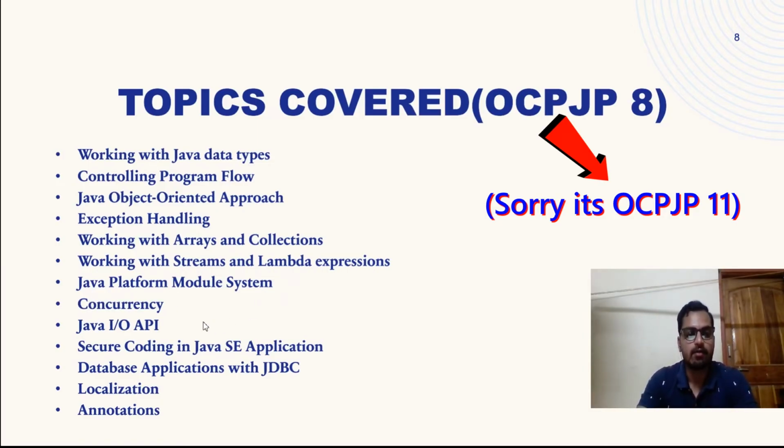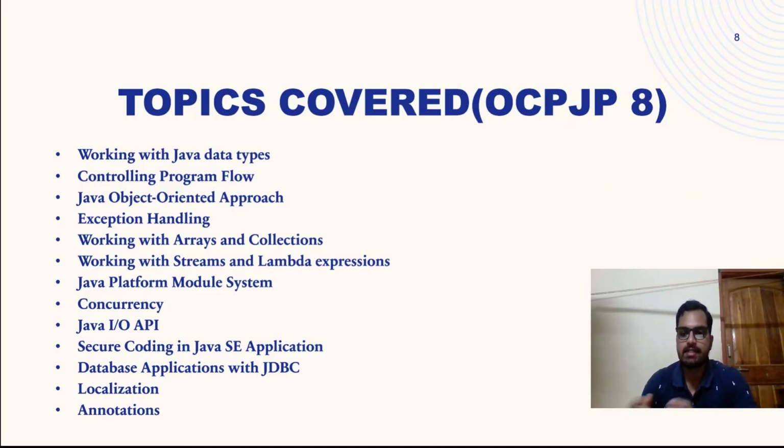Concurrency, IO API, secure coding in Java SE applications. Basically it deals with injections, SQL injection. How do you prevent all those things? That is secure coding. That is also a new topic in OCP 11. And then we are going to see database applications with JDBC, the same topic, localization, and at the end we are going to see annotations. All right. So basically annotations, you see the @ annotations and everything. You're going to see it in detail. So yeah, these are the topics for OCP 11.